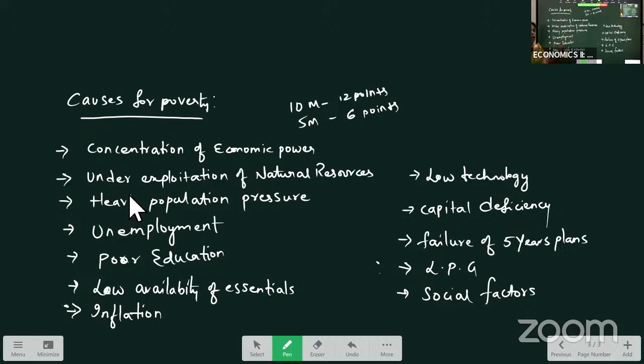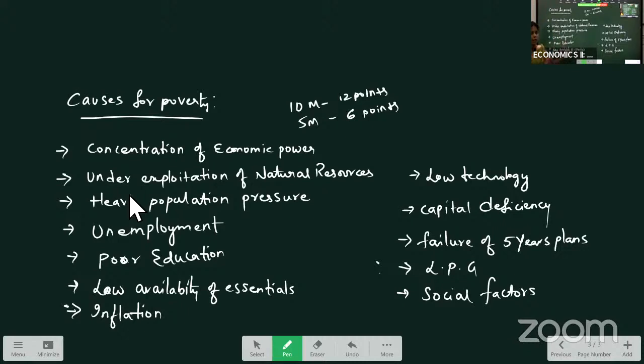Social factors in the society: celebrations and festivals are compulsory. Though the people's income levels are low, they still take loans and debts to celebrate. They are spending their money on unproductive activities, due to which poverty still exists in the country. So these are the causes for poverty.